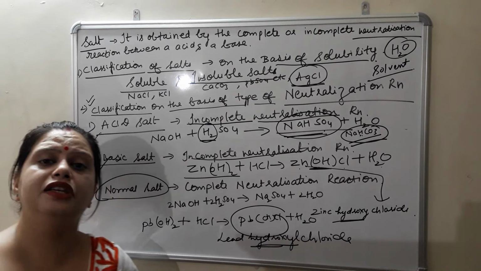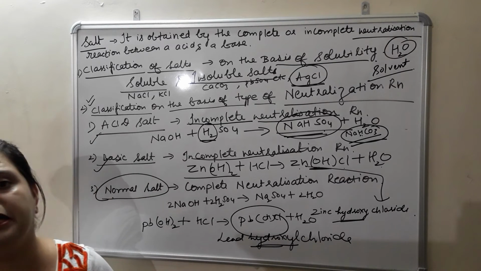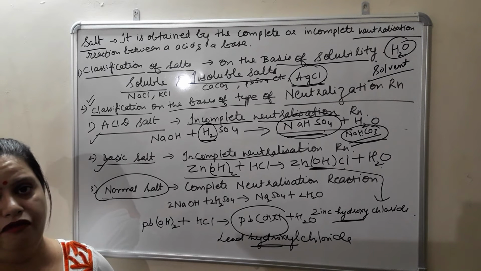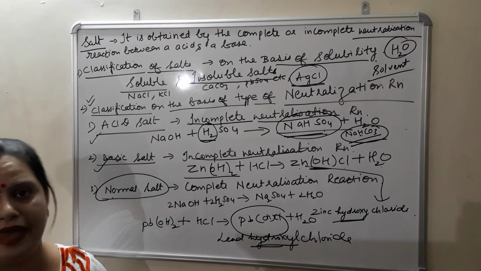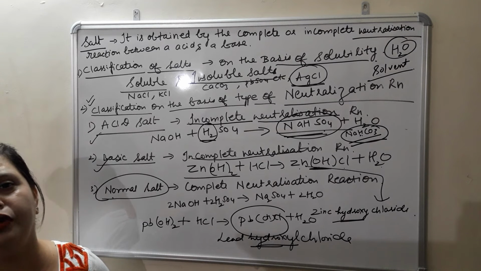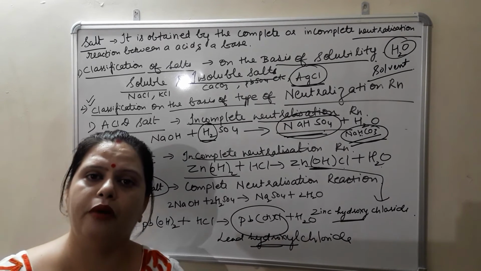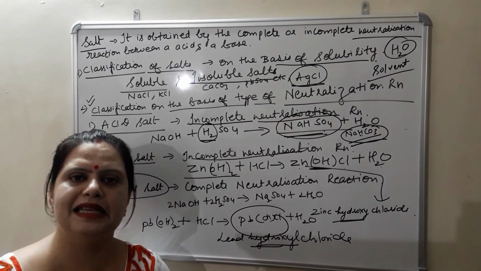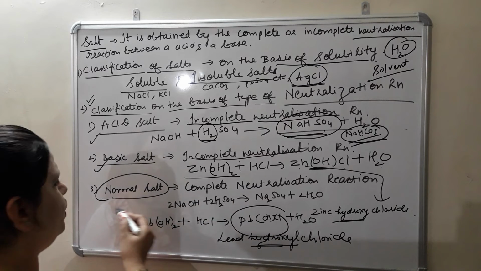It means displacement of both the hydrogen atoms of the acid by the base in such a manner that in result we will neither obtain H atom or OH ion. So such salts are known as normal salt. Again I am repeating, the salts which are formed by complete neutralization reaction between an acid and a base.